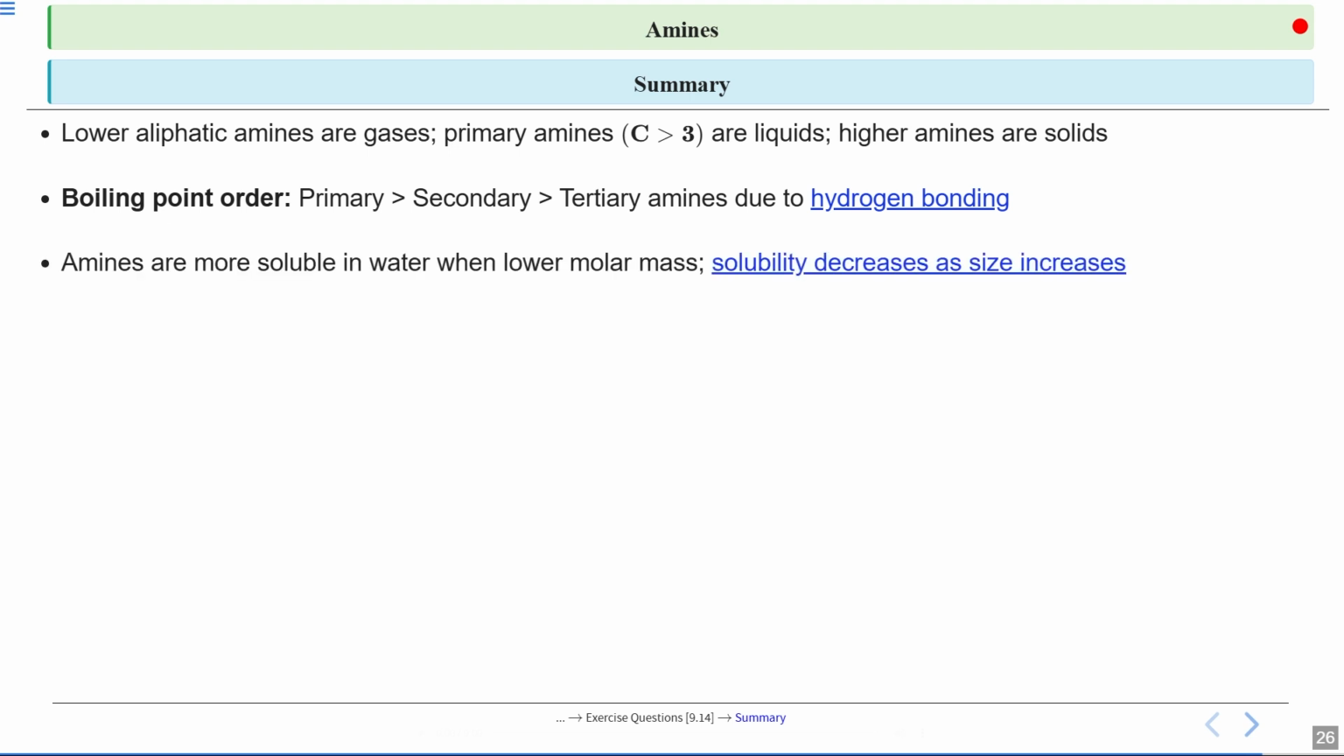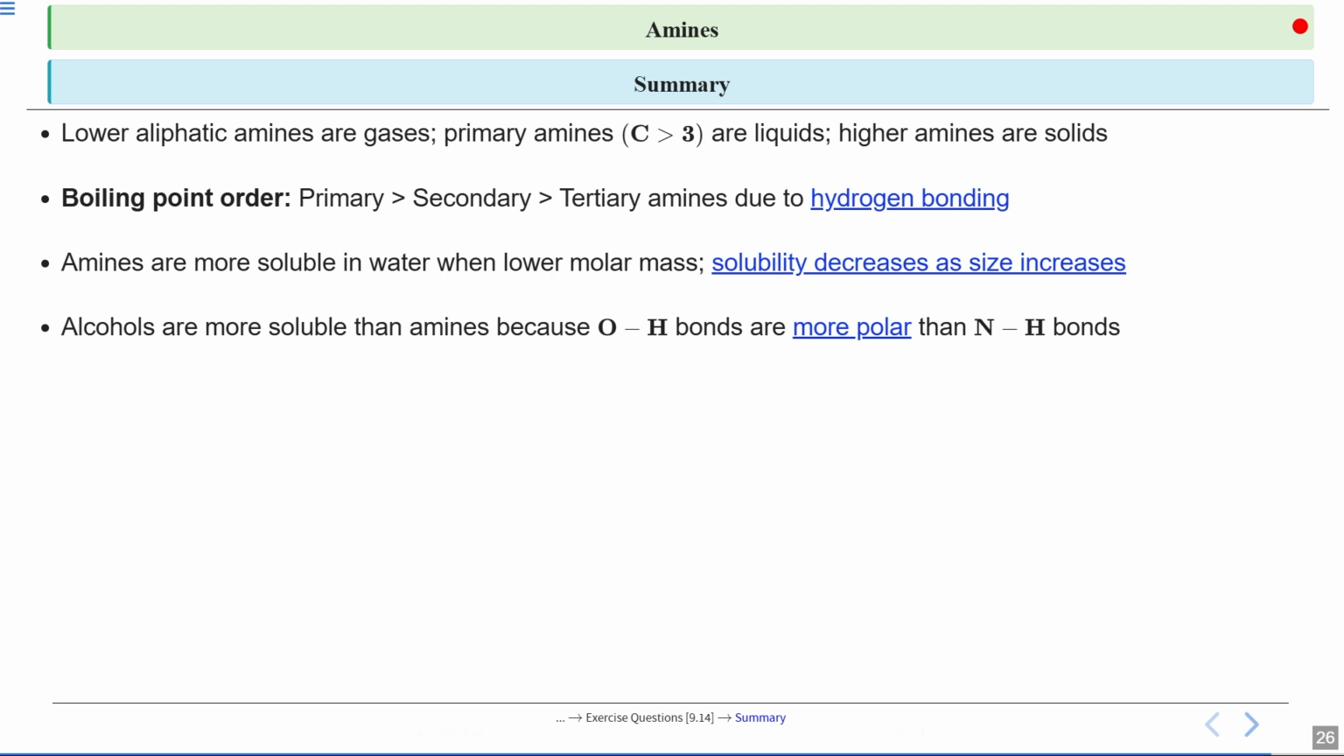Then we talked about the solubility of amines in water. It depends on their size. So the amines with lower molar mass dissolve more easily in water. As the size of the amine increases, its solubility decreases because the larger hydrocarbon part doesn't interact well with water.